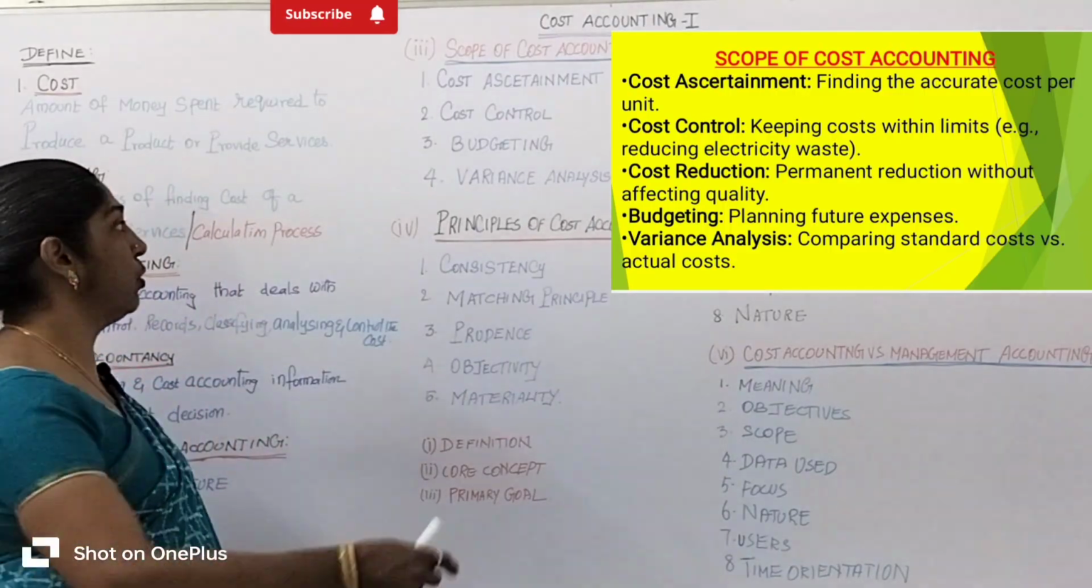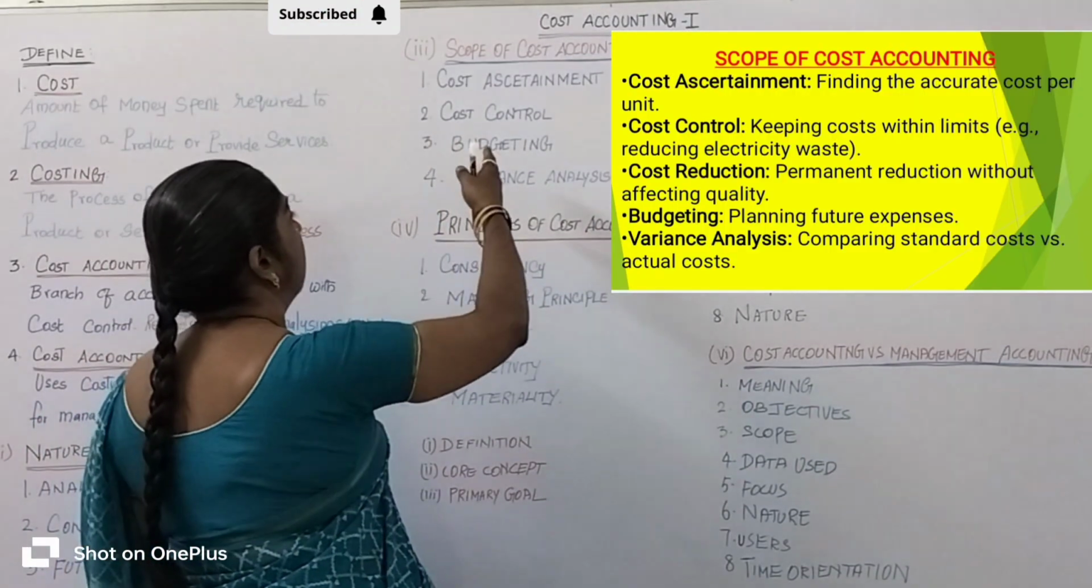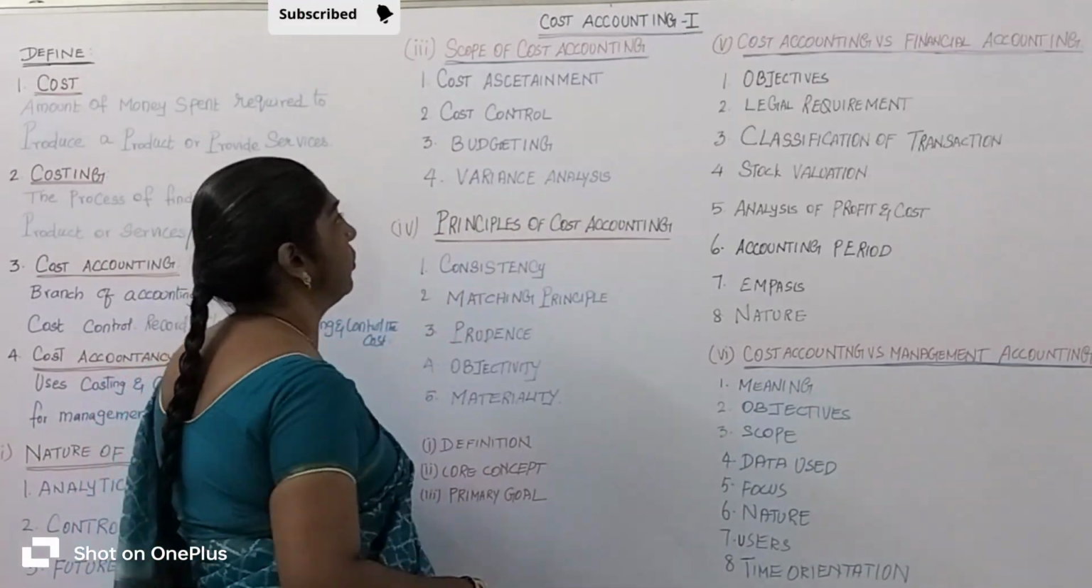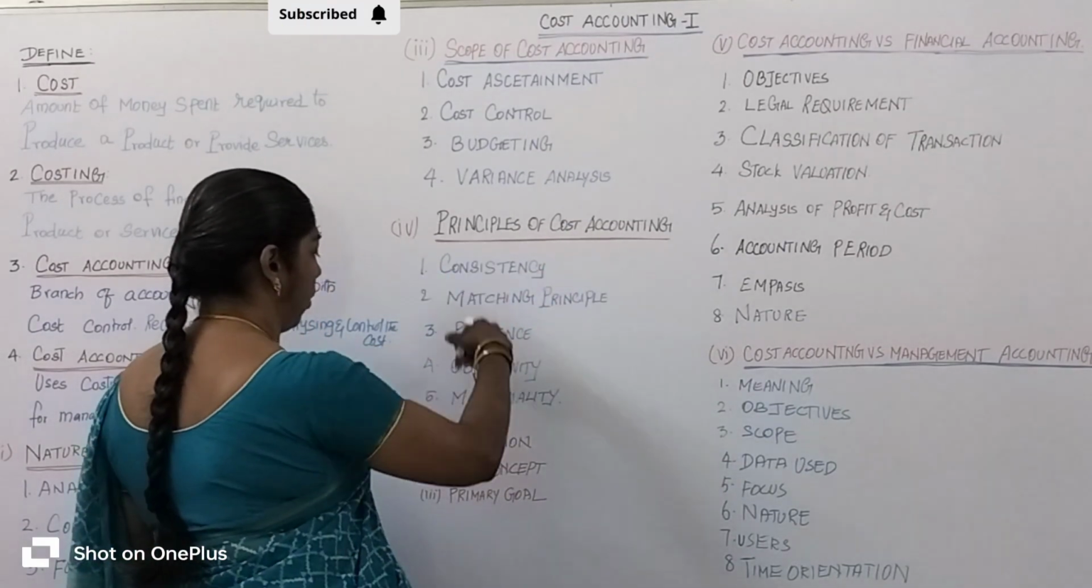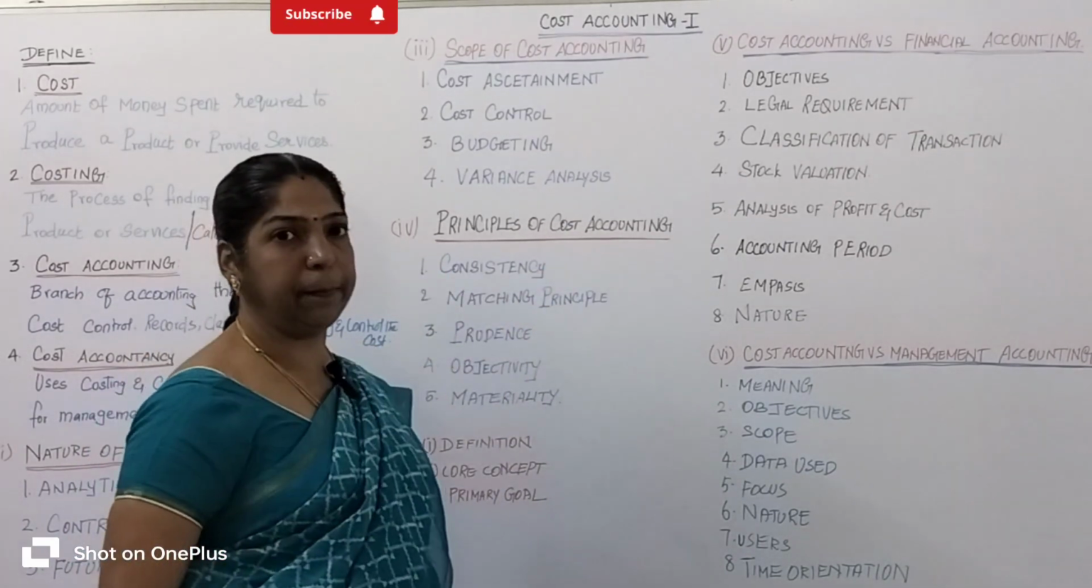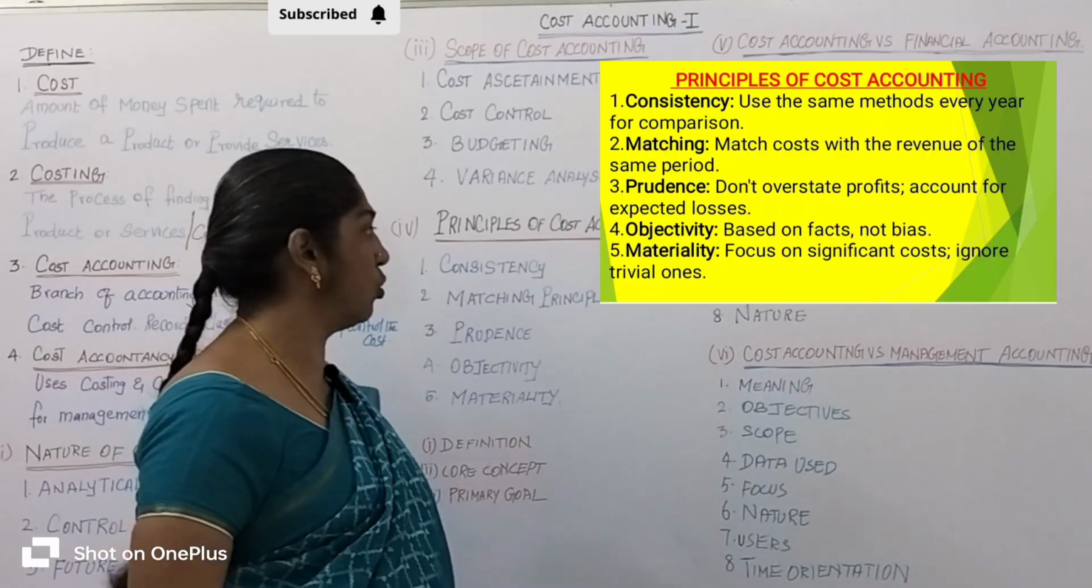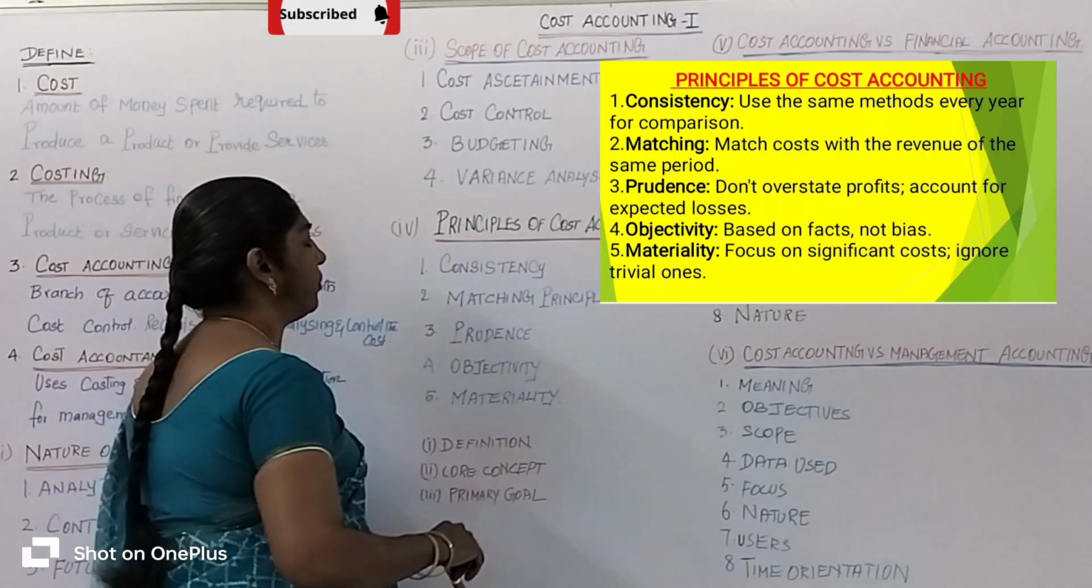So these are the four important scopes of cost accounting. Let's come to the principles of cost accounting. We have 5 important principles of cost accounting. Let's see them one by one.